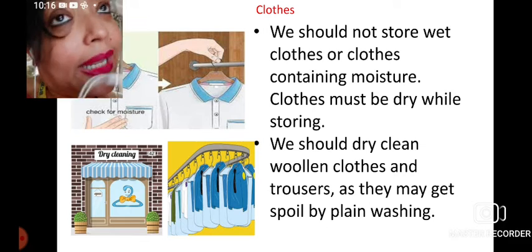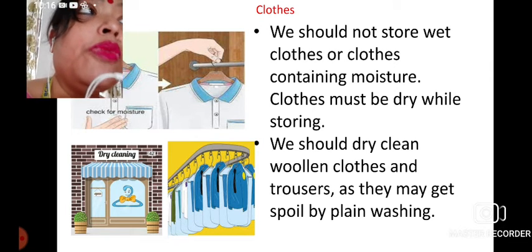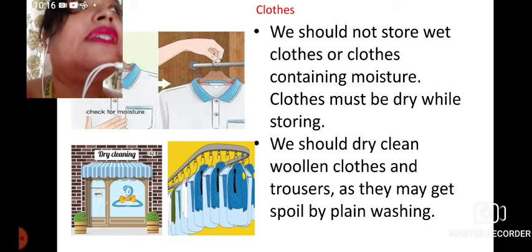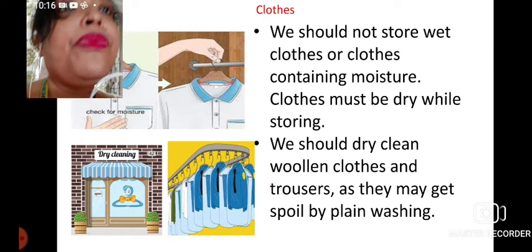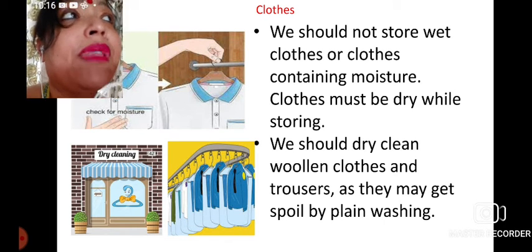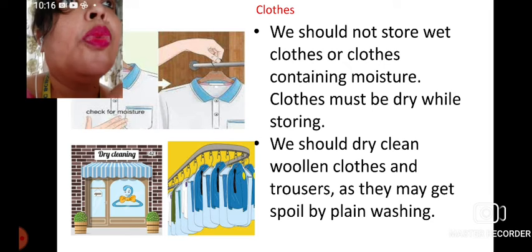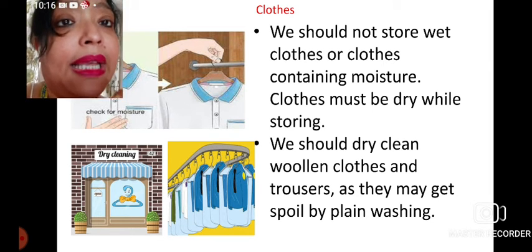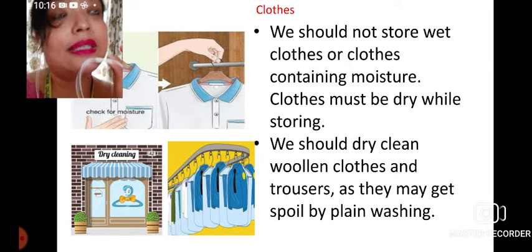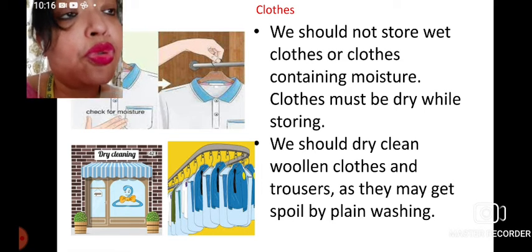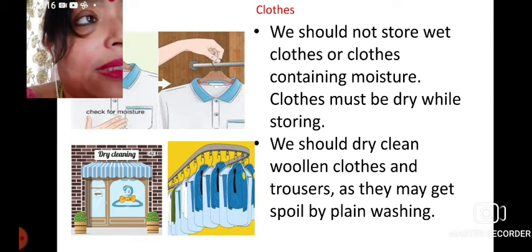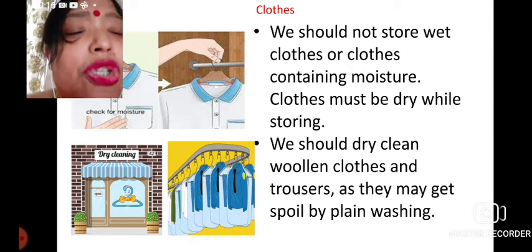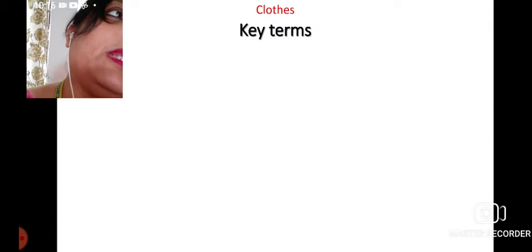So ultimately, whatever methods you use, either you put them under the fan, or you put them in the washing machine to make them half dried and then dry them, or you can give them sun drying. Whatever procedure you apply, the basic intention is the same: you always have to store dried clothes. The way it is essential to wash cloth, at the same time it is very essential to dry clothes properly.